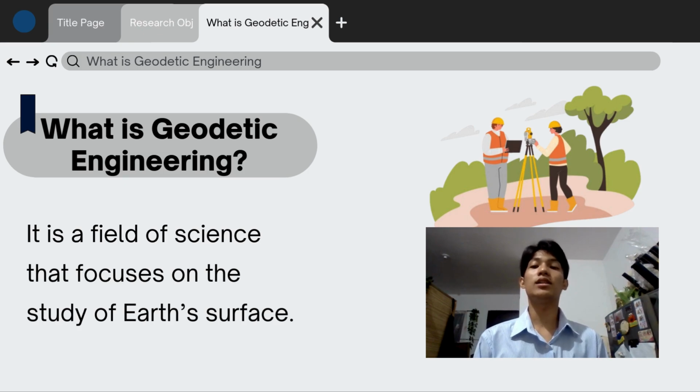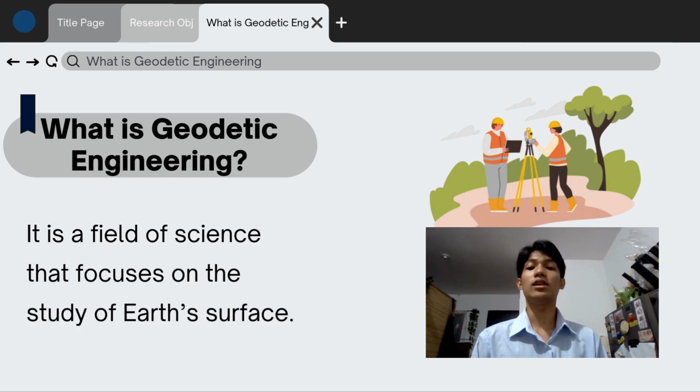Geodetic engineering is the field of science that focuses on the study of Earth's surface. In simple terms, it deals with the analysis, interpretation, mapping, and surveying of land areas around the globe. However, this does not limit in surveying only. This profession can create a map that can represent geohazard potential which is beneficial in the community.